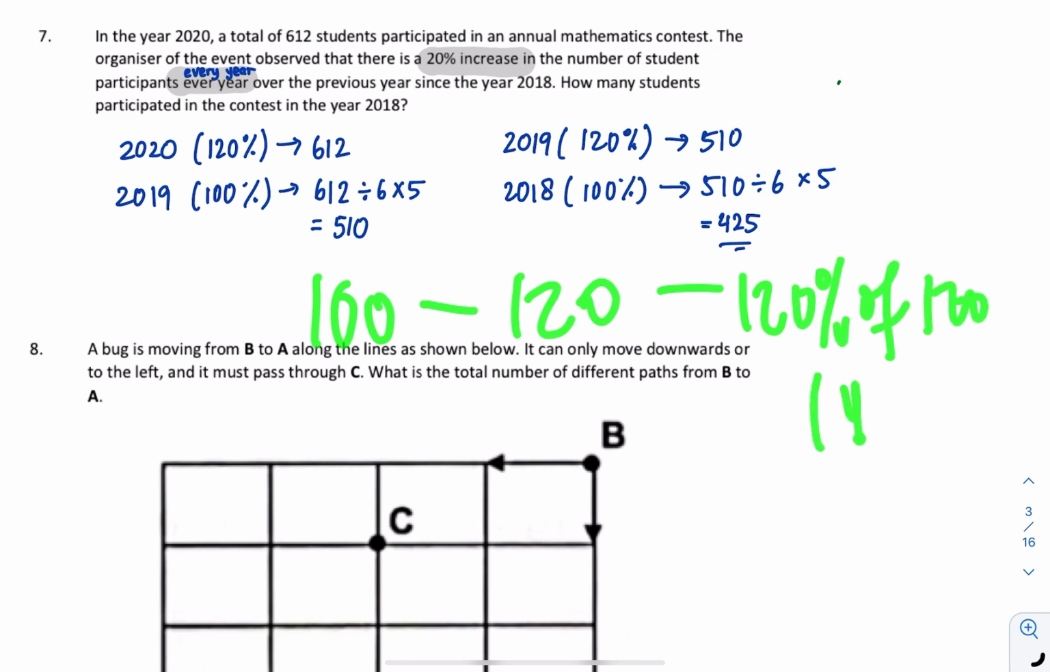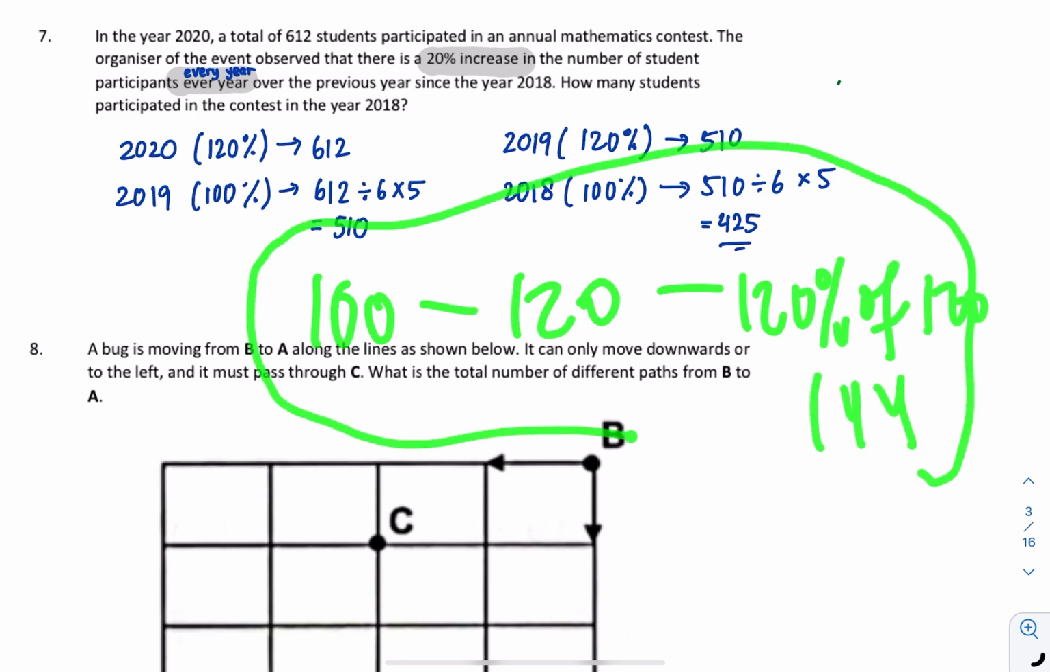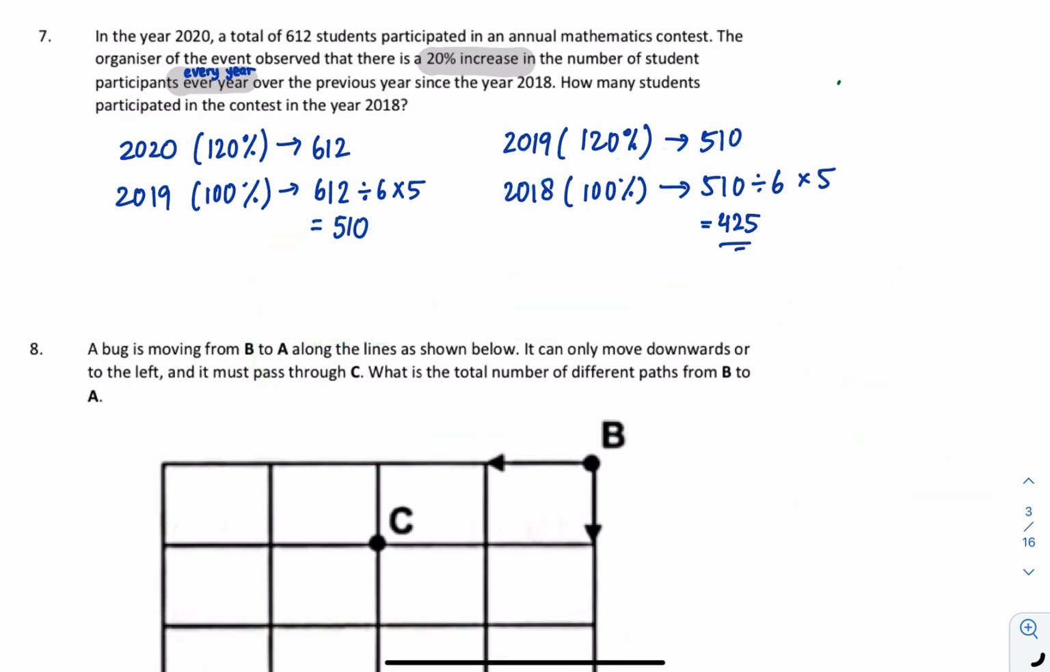is 144. So if you are familiar with this, you can do it this way. If not, you can do it step by step. 2020 is 120, then you find the 100% for 2019. Then for 2019 to 2018, you do the same thing. 2019 is 120, you find 100% for 2018. Okay?